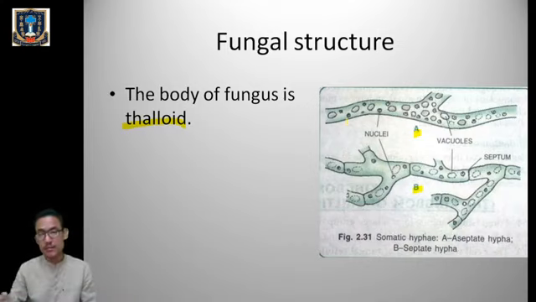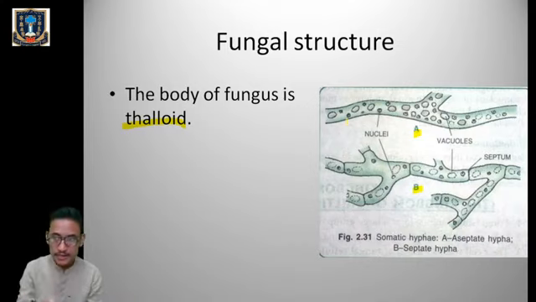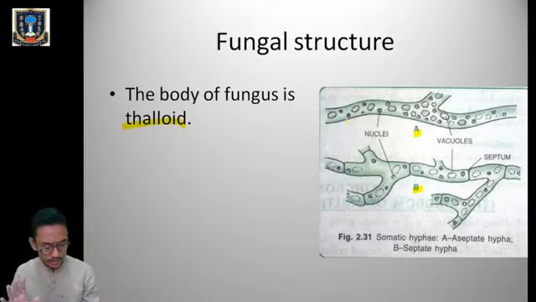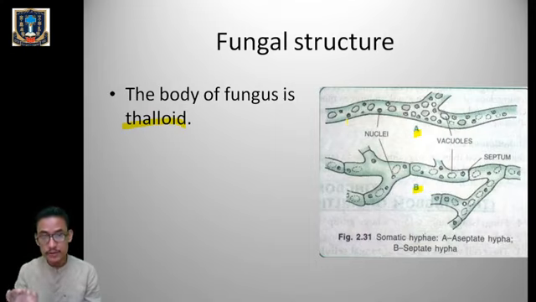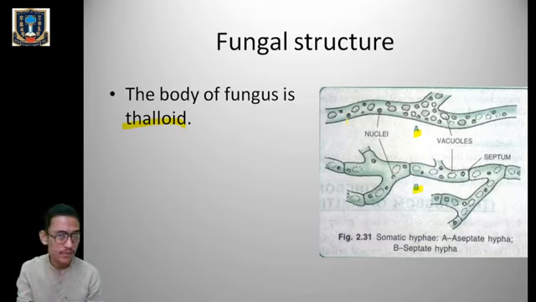With exceptions, we have learned that we have got an exception, that is unicellular yeast, where the thallus is mainly composed of branched tubular structure called hyphae. Now look over there, we have got the exception we call the yeast. The thallus of fungi, because we learned that the body of the fungi is called thalloid, it is not differentiated into root, stem and leaf. But with exceptions we have got the fungi.